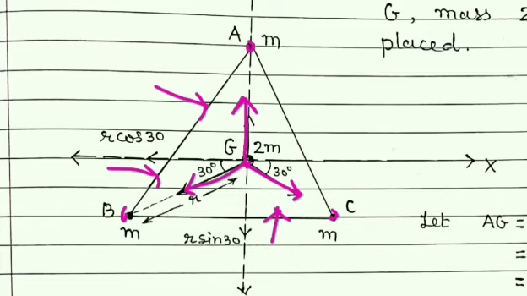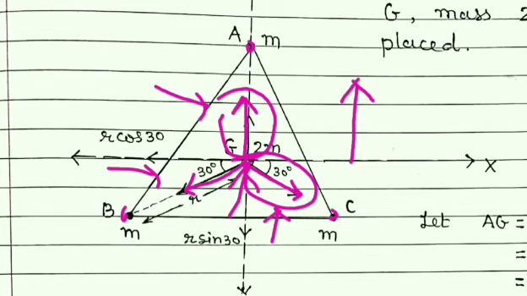So if we join head to tail of these vectors, I have taken this vector first, then if I take this vector and if I put the tail of this vector on the head of first vector, then situation will be like this.